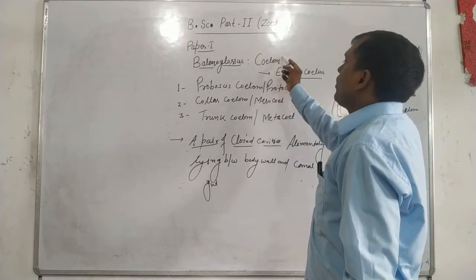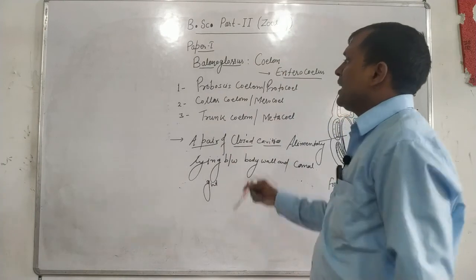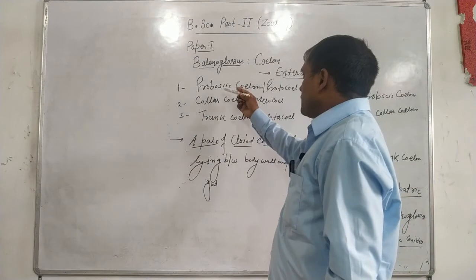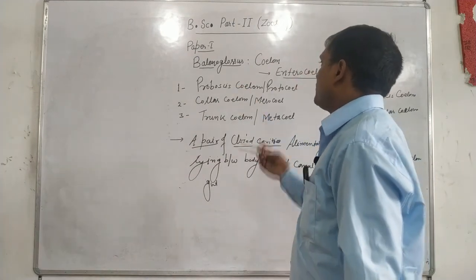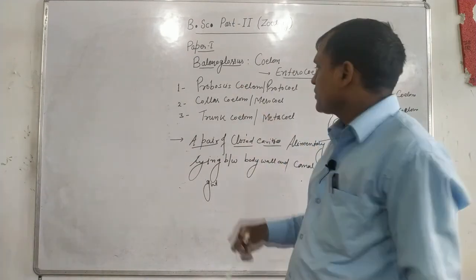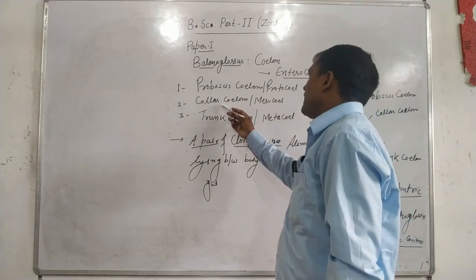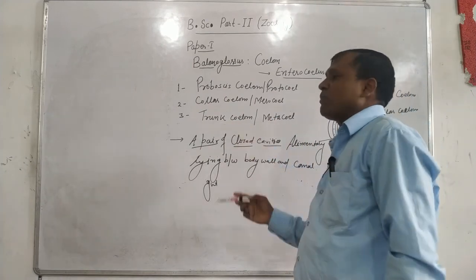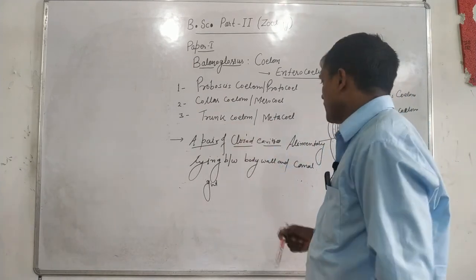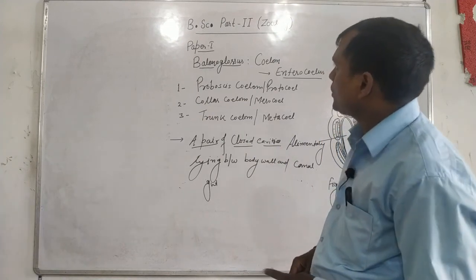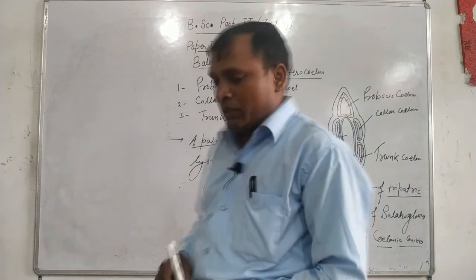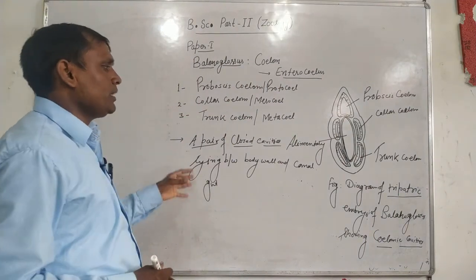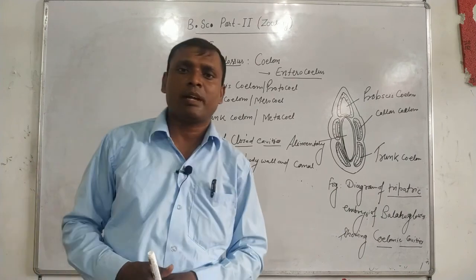So the whole coelom of Balanoglossus contains five cavities. These are the important coelomic structures of Balanoglossus. Okay, have a nice day.